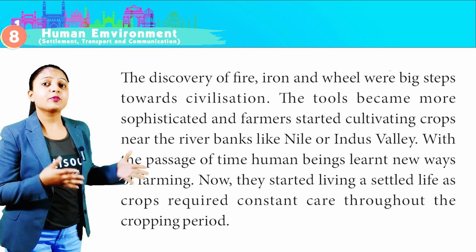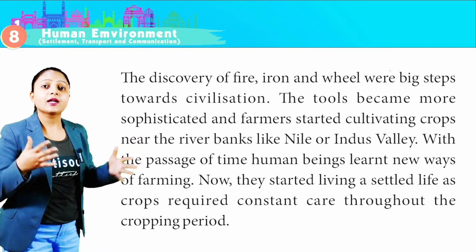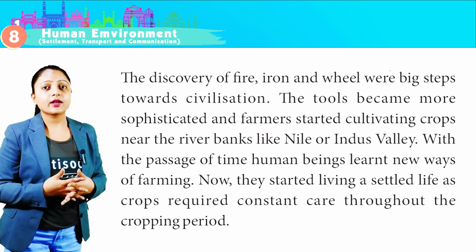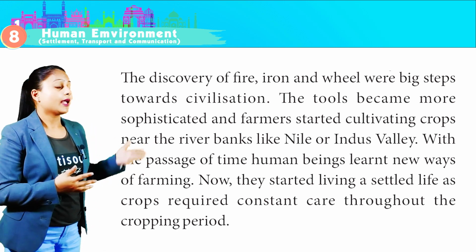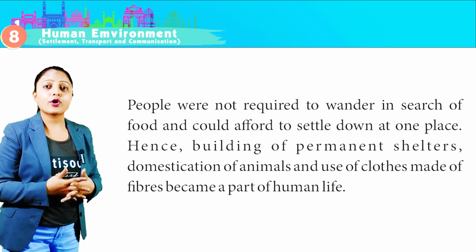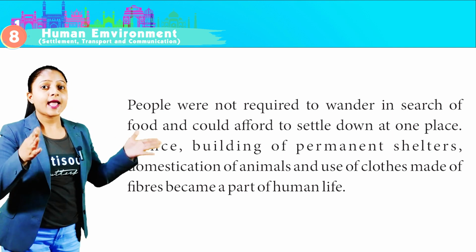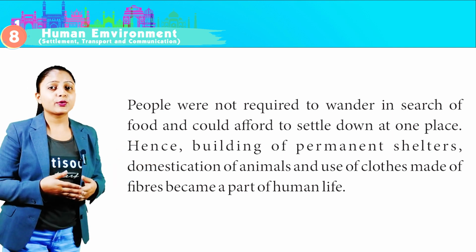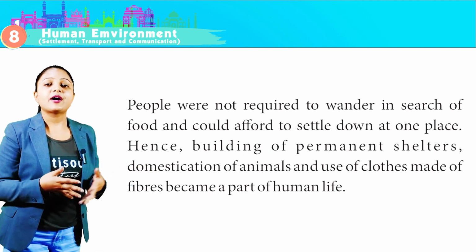With the passage of time, human beings learned new ways of farming. Now they started living a settled life as crops required constant care throughout the cropping period. People were not required to wander in search of food and could afford to settle down at one place. Hence, building of permanent shelters, domestication of animals, and use of clothes made of fibers became a part of human life.